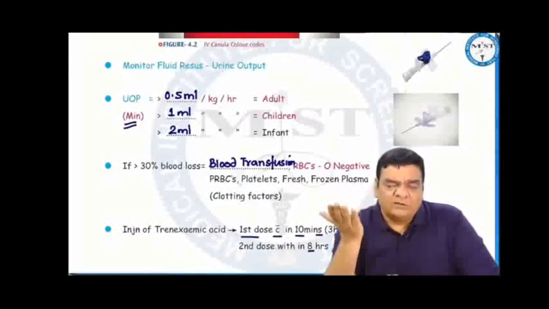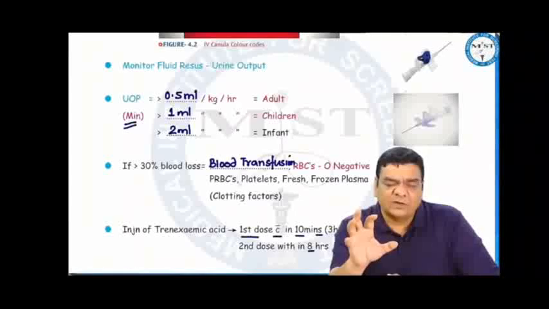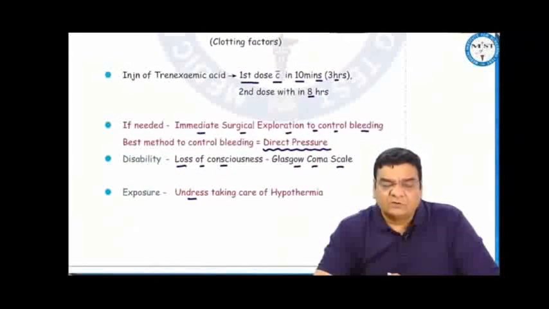We also know that we have to stop the bleeding so that whatever fluid we are pumping remains inside the circulation and the pressure can be maintained. To stop the bleed, we know we need platelets and clotting factors, so we can pump in platelets and clotting factors as well. We can use tranexamic acid injection, which will help in the aggregation of these platelets and clotting factors and stop the bleed. First dose of tranexamic acid is given in 10 minutes within 3 hours. Second dose can be given within 8 hours.